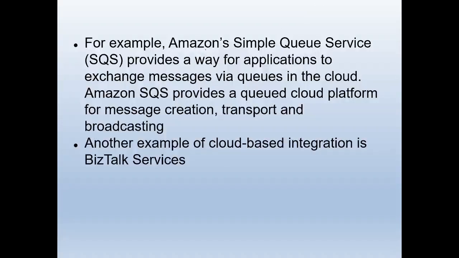For example, Amazon's Simple Queue Service provides a way for applications to exchange messages through queues in the cloud. So Amazon Simple Queue Service is also an integration service through which applications can exchange messages and so on. It is one cloud platform for message creation, transport and broadcasting. Another example of cloud-based integration is BizTalk Services. This is another example.